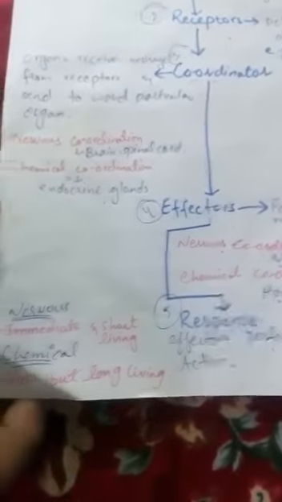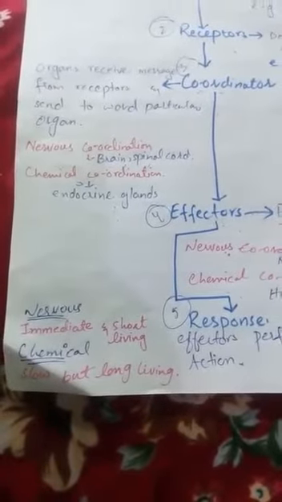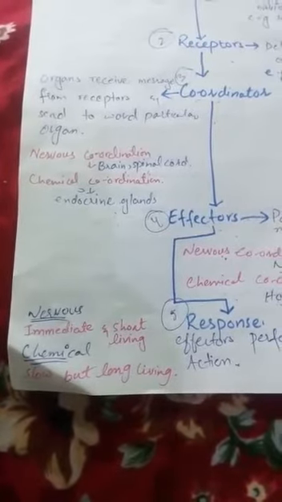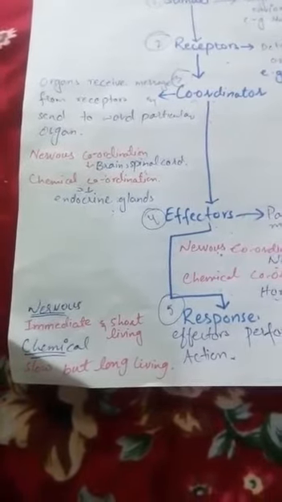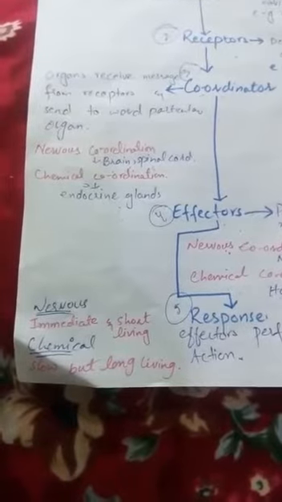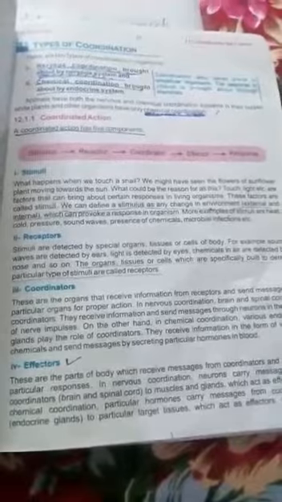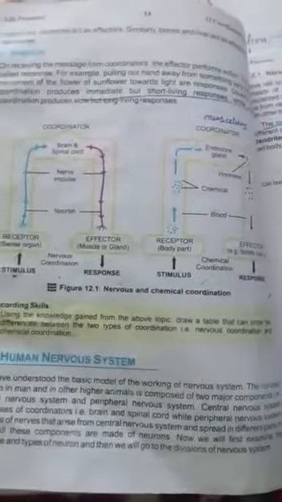In nervous and chemical coordination, the response may be of different types. In nervous coordination, an immediate and short-living response is produced, but in chemical coordination, a slow and long-living response is produced. Students, see the book: coordinated action, stimulus, receptors, coordinators, effectors, and here at last the response. See this diagram. This diagram shows the nervous and the chemical coordination.